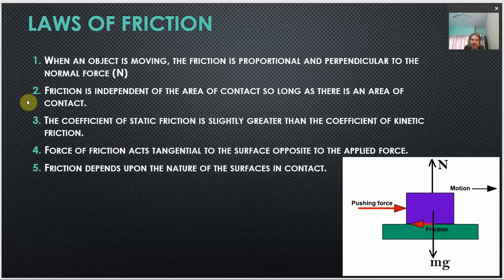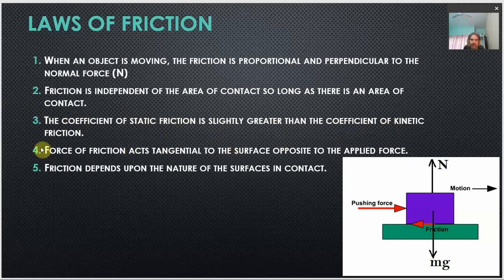Okay. The third law, the coefficient of static friction is slightly greater than the coefficient of kinetic friction. This can also be written as: static friction, or we can say the limiting value of static friction, is always greater than the kinetic friction. So, this is the law which we will discuss just after this.